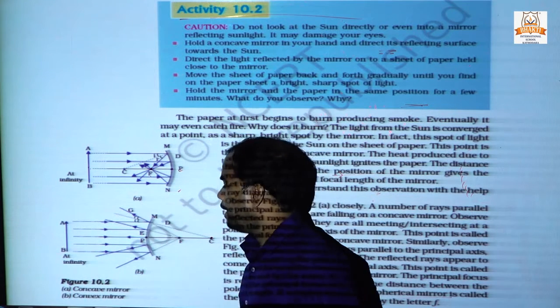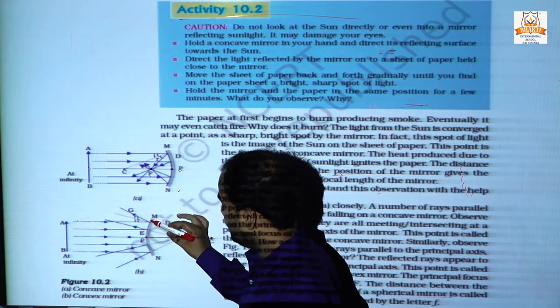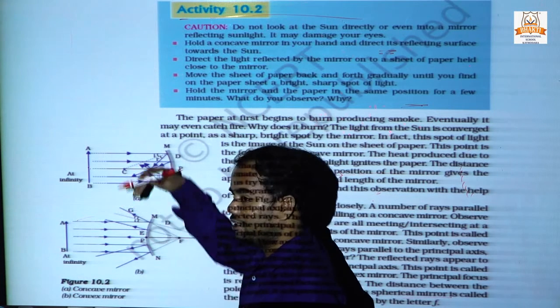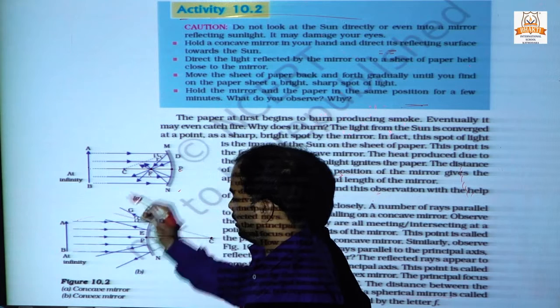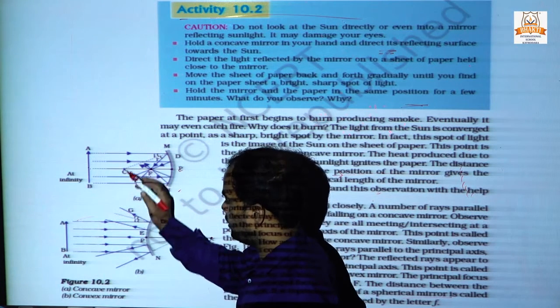So the first ray of light falls and is reflected in another direction. The second ray of light is reflected in another direction.